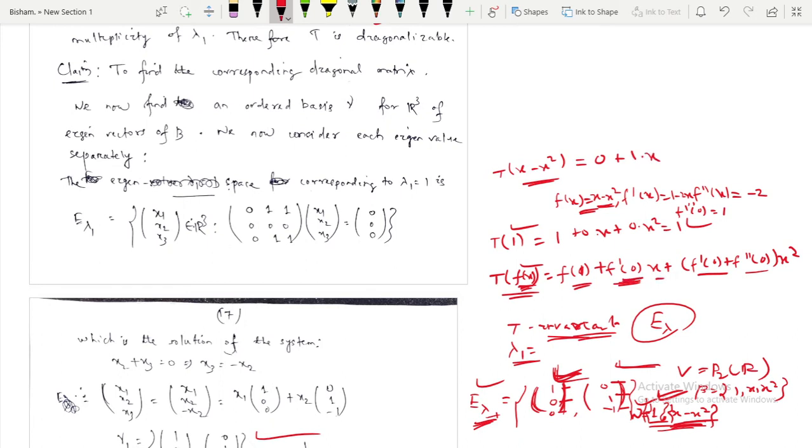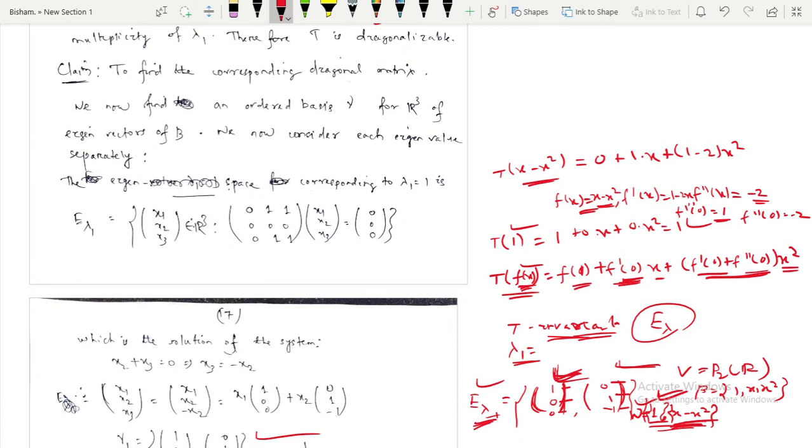Similarly, f dash 0 plus f double dash 0, so here f dash 0 is 1 and f double dash 0 is minus 2, so this is 1 minus 2 into x square, which is x, and 1 minus 2 is minus 1 x square. So this one is also this one.